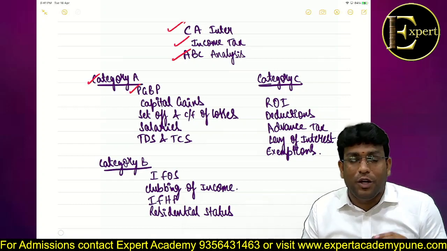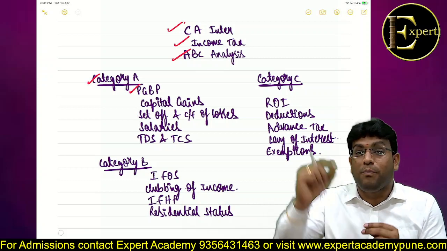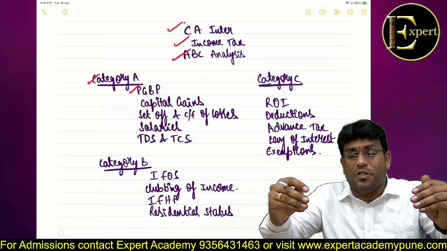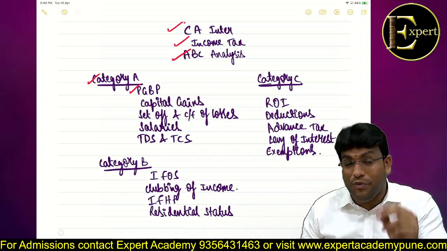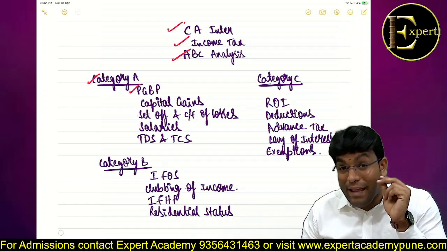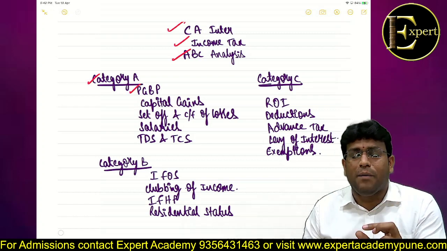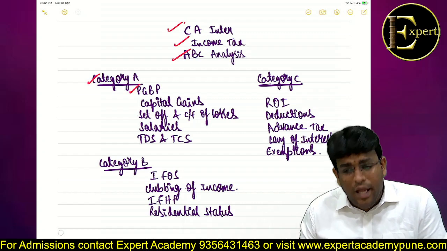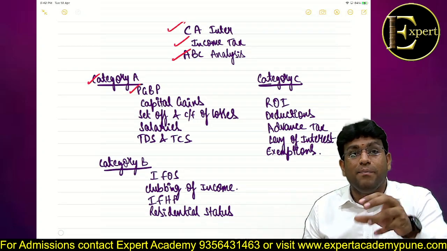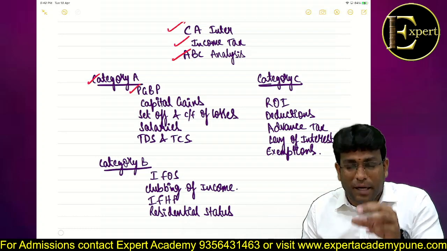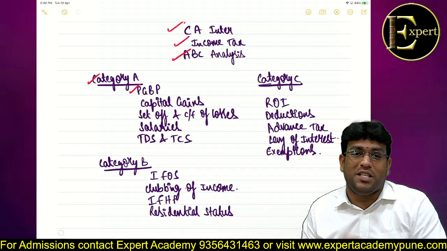So it is very important that we have good clarity of thought on how to tackle the question when it comes to PGBP, what adjustments we need to do in terms of what to add, what to less, what to be ignored. It is important that you address every point in the exam. For example, if there is one particular point in the P&L account for which you have not done any adjustment, it is important that you write a note for that point stating the reason why you have not done that adjustment.